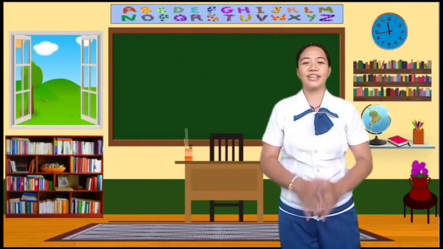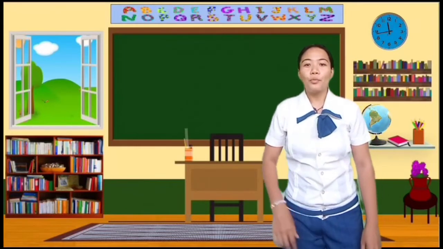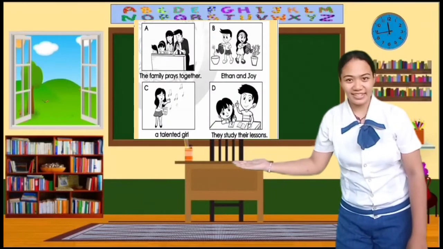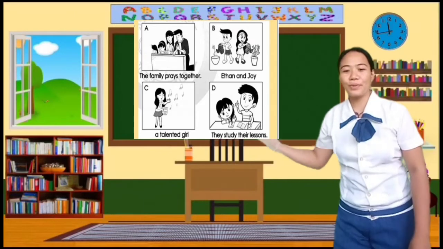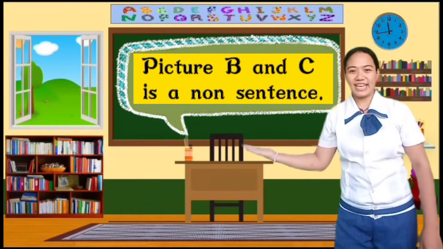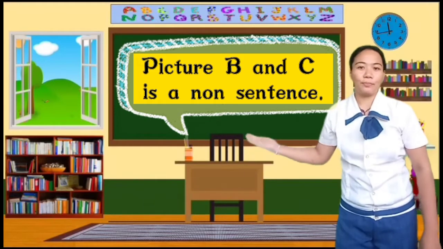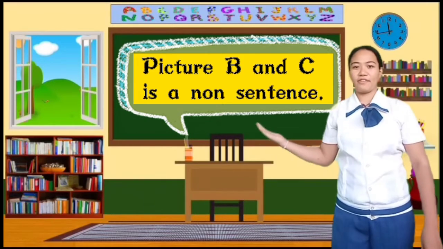Very good. So now, which group of words expresses a non-sentence? Okay, picture B and picture C, because it does not have a complete thought. Very good.